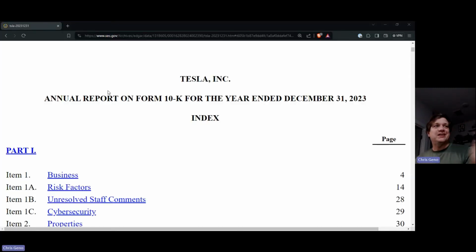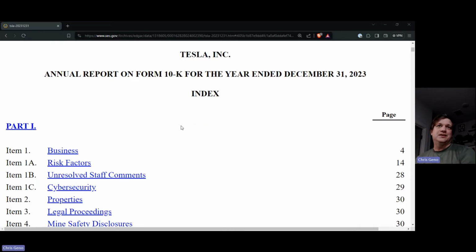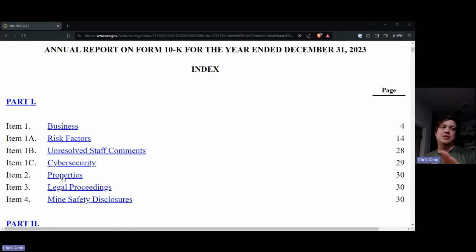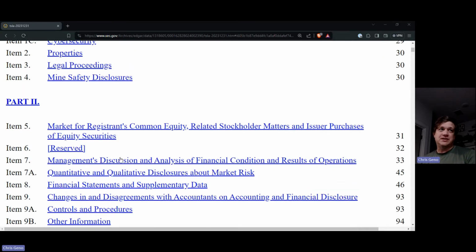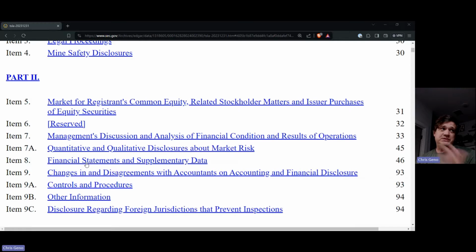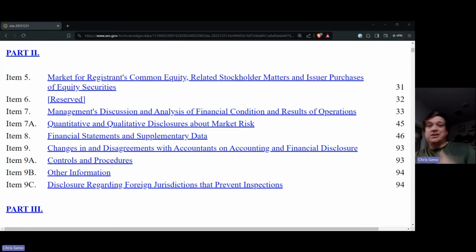Back to Tesla. So here we are, back in Tesla's 10K. You'll recall we went through the business and its risk factors, the fact that there are no unresolved staff comments. We talked a little bit about their cybersecurity, their properties, legal proceedings, and then the MD&A last time. The financial statements are item number 8, but we're going to skip that one. Today we're going to talk about everything else.